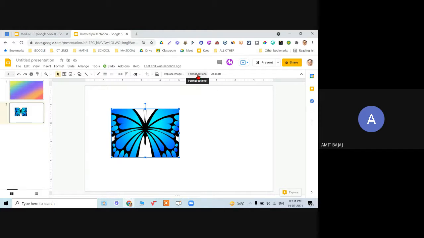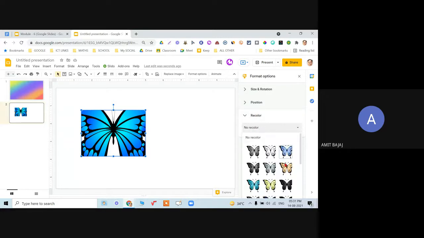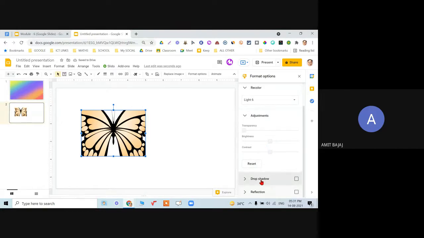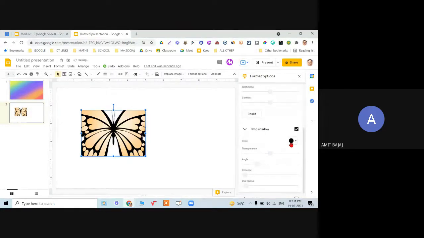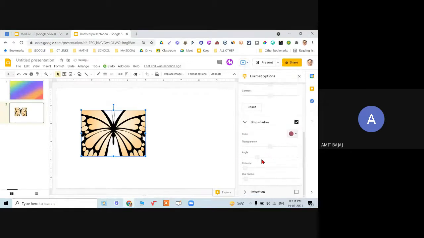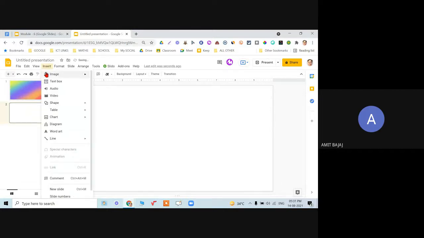I can even have a lot of format options for the images: the position, the recoloring. Adjustments, the transparency, if I want some shadow to be drawn or some specific color, all of that can be done. The reflection can be shown. So that experiment you can always try out on your own. This way we can insert the image.